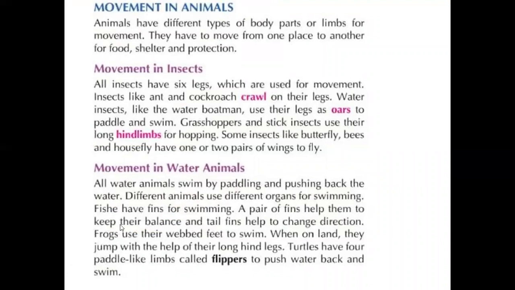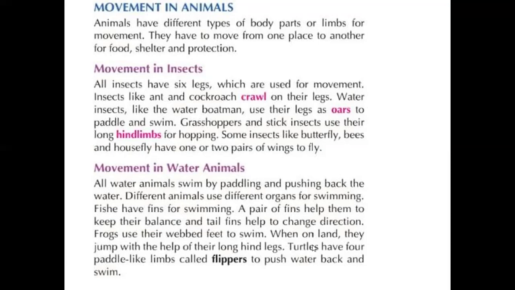See, frogs use their webbed feet to swim. You already know about webbed feet. Ducks also contain webbed feet to swim. Already you know the frog has a specialized feature: the frog lives in the water area as well as the land area.